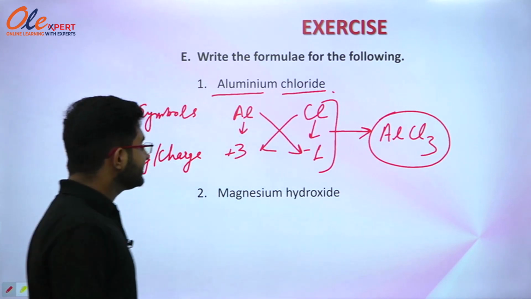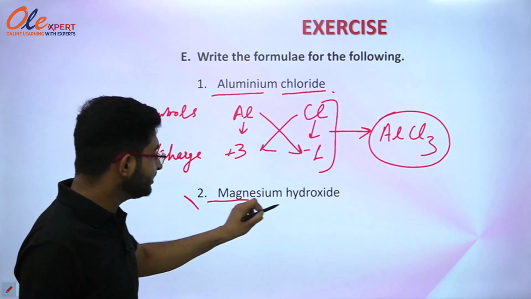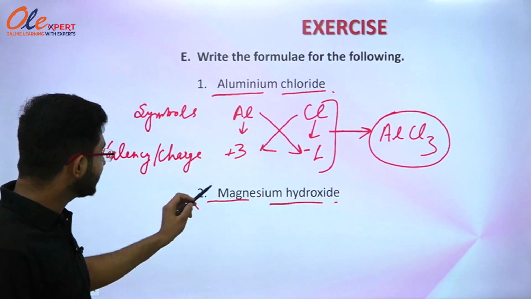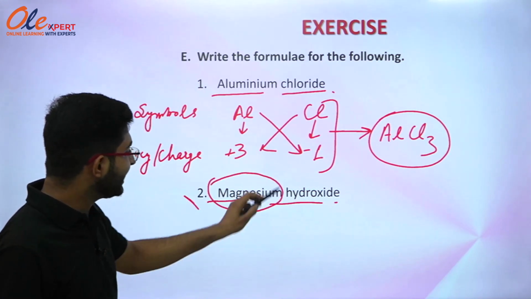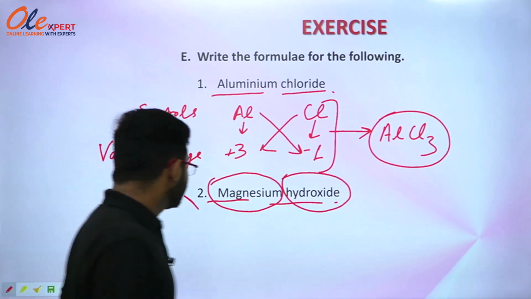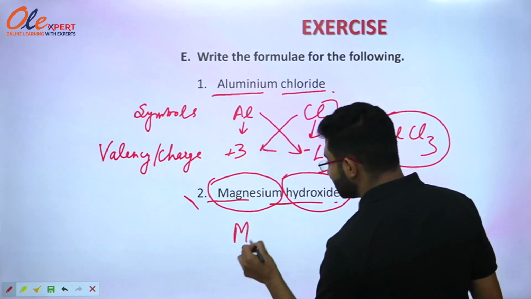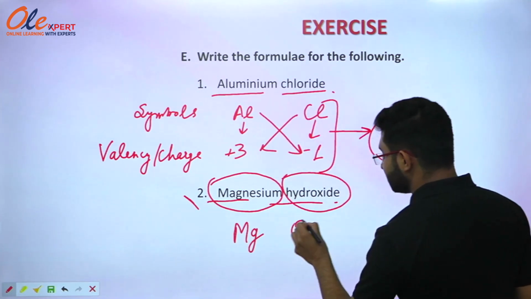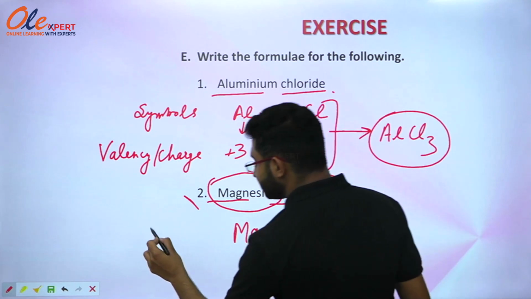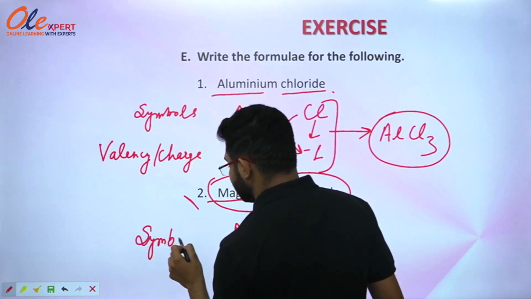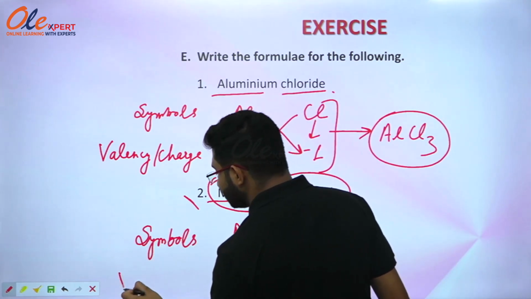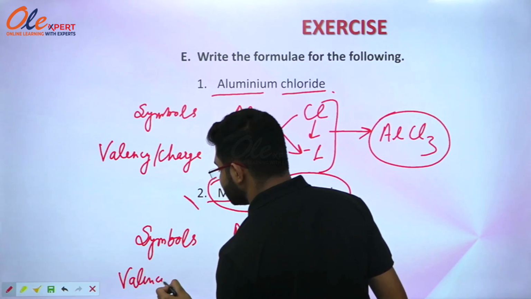Okay, next part is saying magnesium hydroxide. So you have to write the symbol of magnesium as well as hydroxide ion. So magnesium ion is written as Mg and hydroxide ion is written as OH. These are the symbols. Under the symbols you have to write the valency or charges.